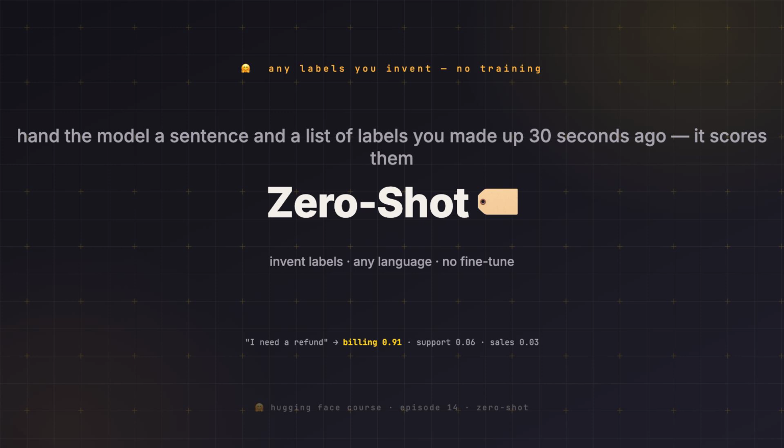Zero-shot classification tears that constraint up. You hand the model a sentence and a list of candidate labels you invented 30 seconds ago, and it scores every one of them with no training at all. The labels live in your code, not in the weights.